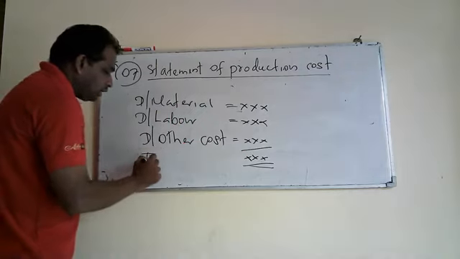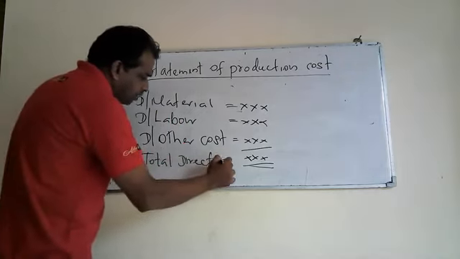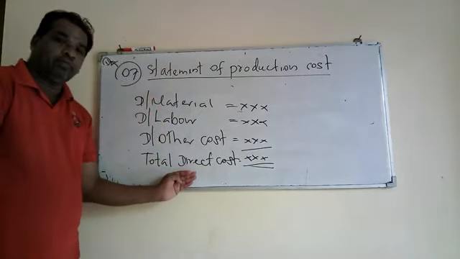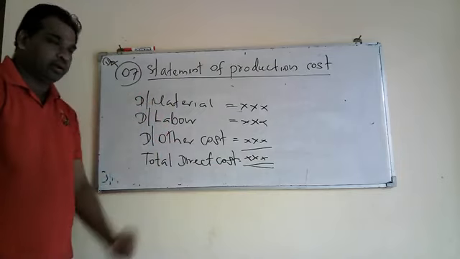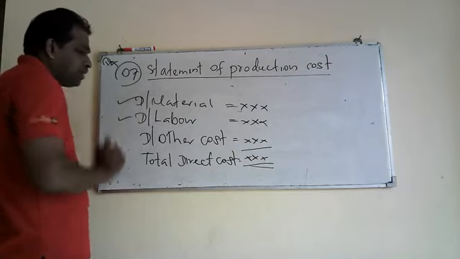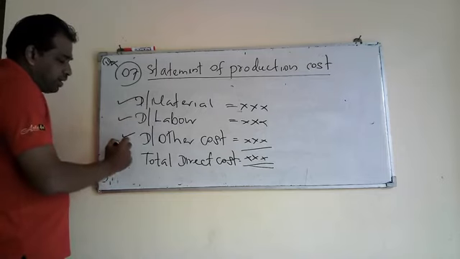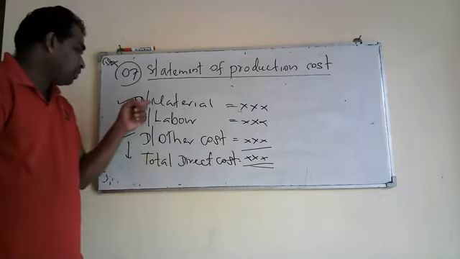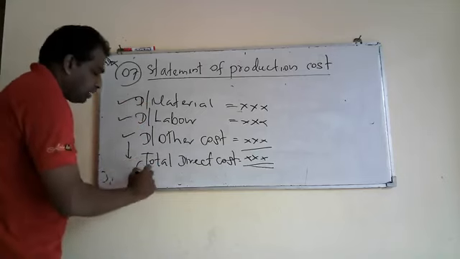This is called total direct cost. Here I have shown how to calculate total direct cost: first element direct material, second element direct labor, third element direct other cost. Then we have the total, the addition of these three elements. It is called total direct cost, or we say prime cost.